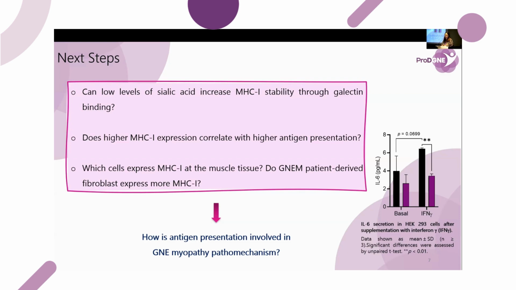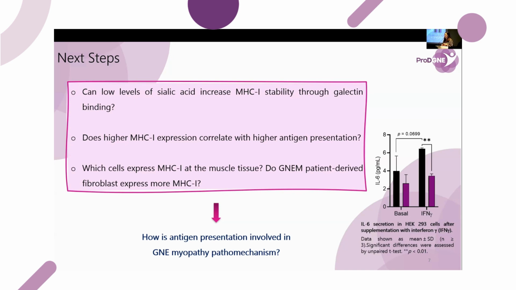Then we would like also to know if higher MHC class I presentation is correlated with higher antigen presentation, because we know that our model is not the best as an immune model, but we already evaluated an inflammatory cytokine that was IL-6, and our results do not support an inflammatory response, but we can't discard the hypothesis of immune modulation. So we'd like to know if the MHC class I expressed at the cell surface is functional and if it can do antigen presentation.